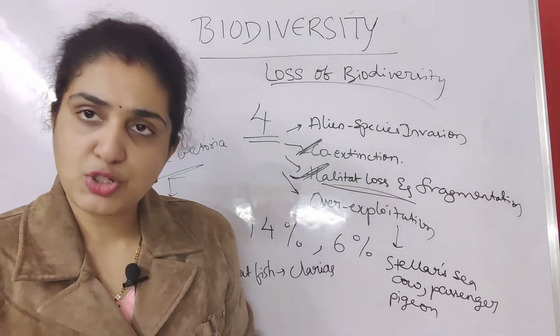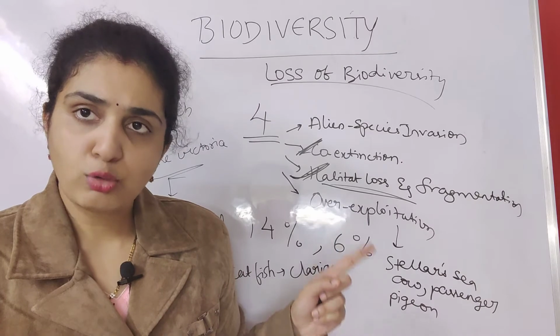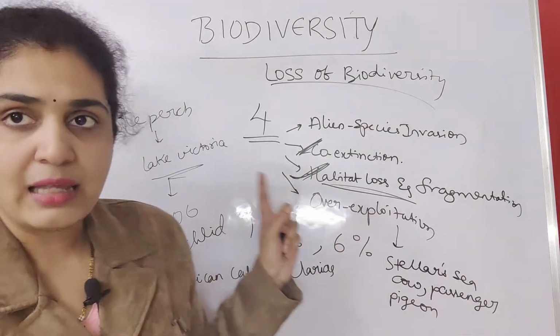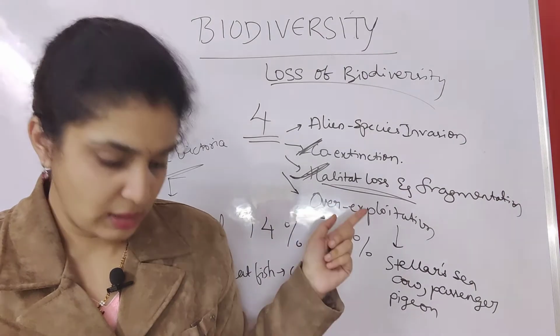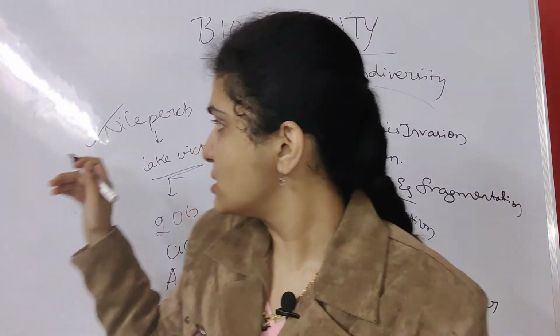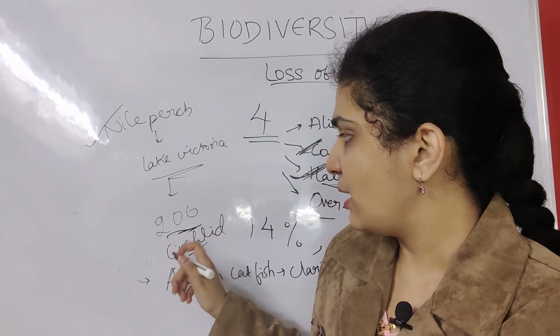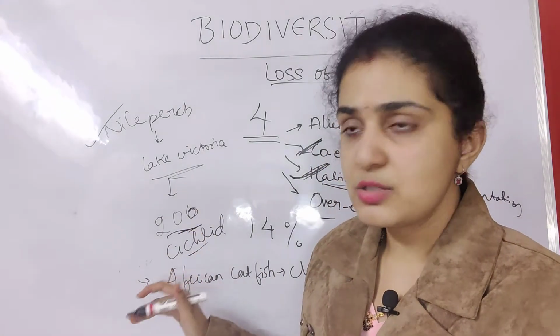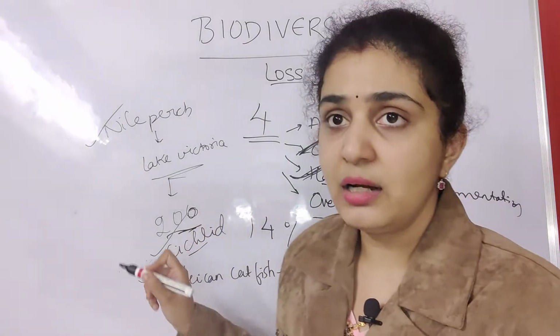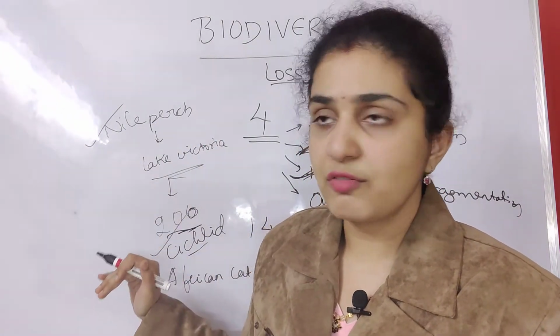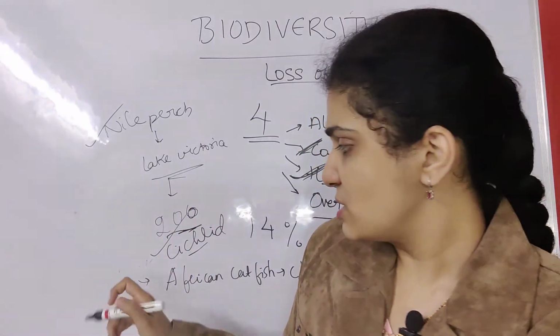Next, alien species invasion. According to alien species invasion, the Nile perch, which was introduced into Lake Victoria, caused damage, and 200 species of cichlid fish were killed due to the introduction of Nile perch. If this was not introduced, these would not have died. So that is alien species invasion.